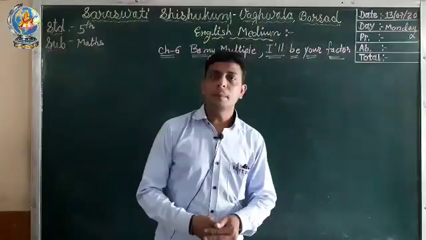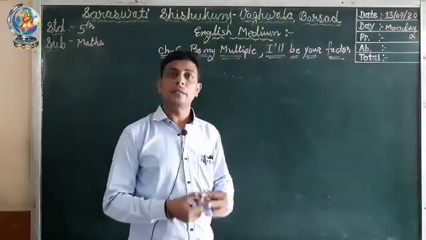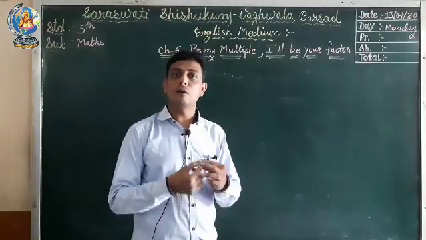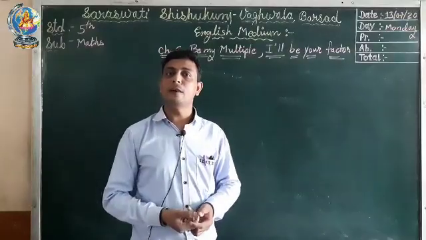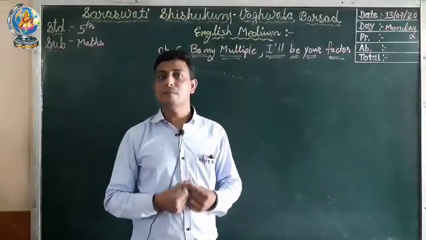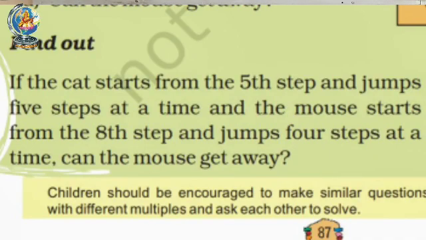Now we have another paragraph. From this paragraph we have to find out whether the cat catches the mouse or not. Let's read the paragraph first and then we will find out. Let's start. If the cat starts from the 5th step and jumps 5 steps at a time, and the mouse starts from the 8th step and jumps 4 steps at a time, can the mouse get away?